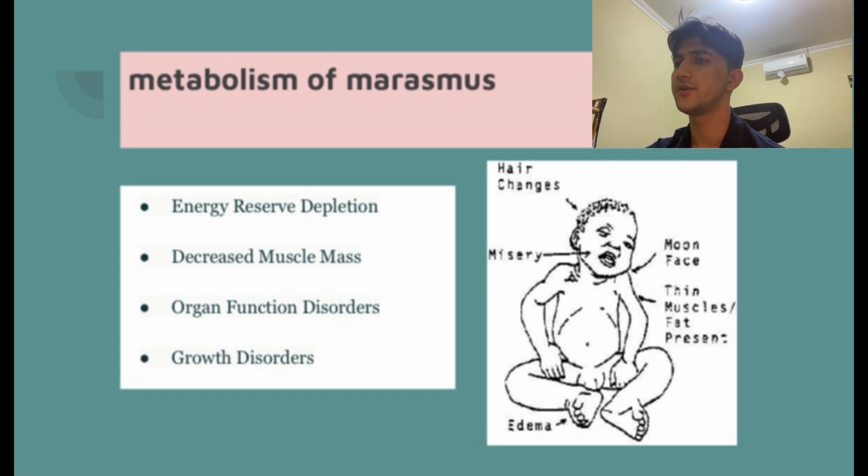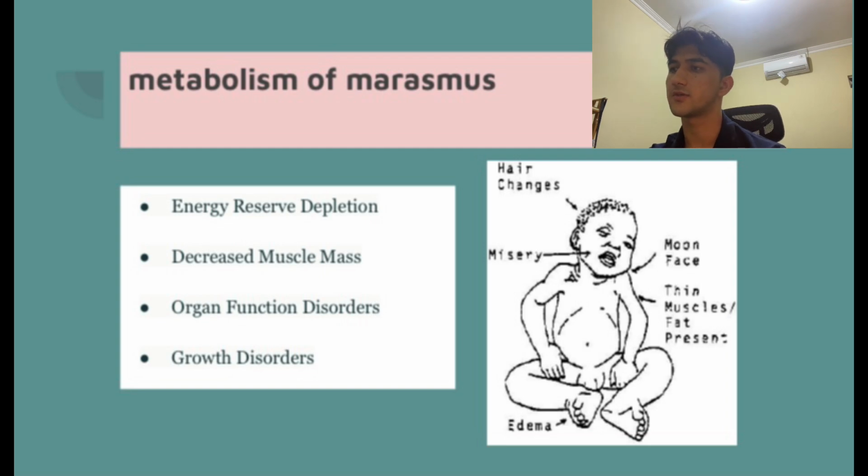And for the next point, decreased muscle mass. The body uses muscle protein for energy, resulting in a severe decrease in muscle mass. Children with Marasmus appear very thin and have little body fat. For the next point, organ function disorders. Without enough energy and nutrition, the function of vital organs is disrupted.